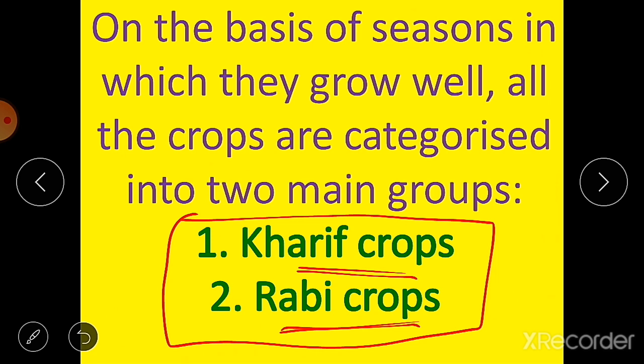For example, a crop may grow well in rainy season during summer, but it may not grow well in winter season. Similarly, another crop may grow well in the winter season but not in the rainy season. So based on these seasons, these crops are categorized into two main groups.